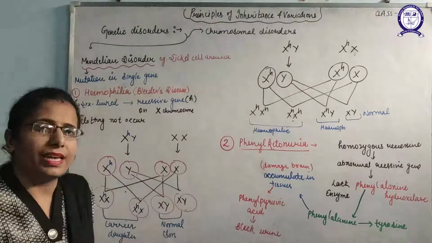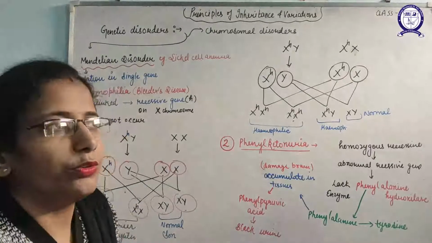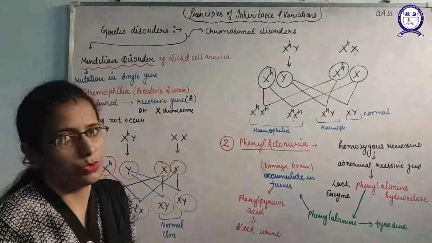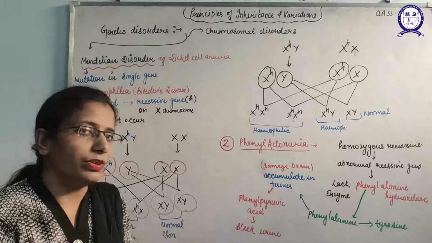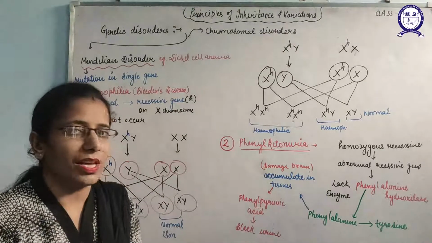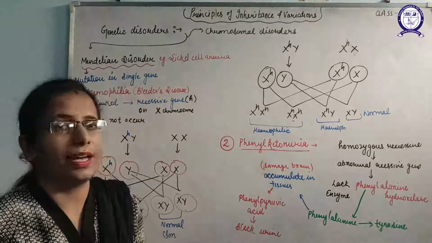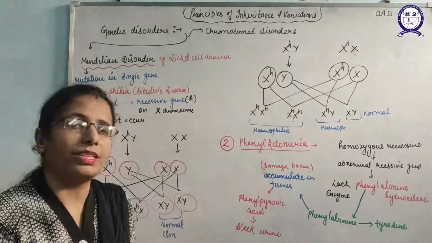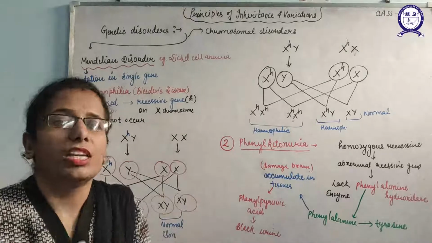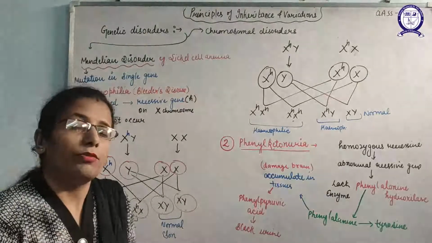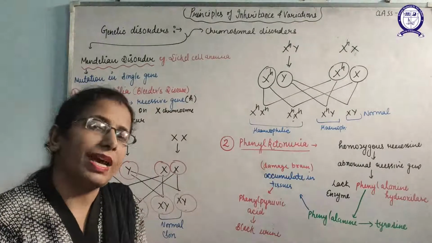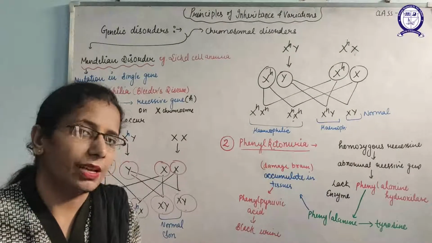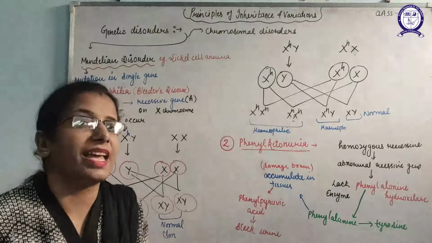What do we mean by carrier here? As you know, females have 2 X chromosomes. If a female is hemophilic, she must have the H gene on both X chromosomes. Then only is it possible for the female to be hemophilic. But what would happen if only one X has the H gene in the female? At that time we call that female a carrier.